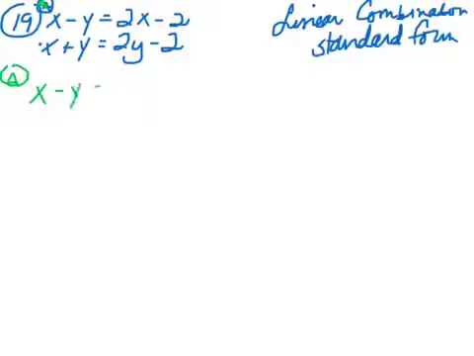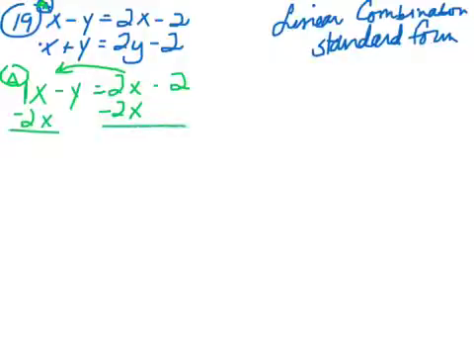x minus y is 2x minus 2. And what I'm going to do is collect all my x's and y's on the left-hand side. So to move my 2x over here, I will subtract 2x. Remember, this is a 1x. 1x minus 2x is a negative 1x. I can put that there if I want to, I don't have to. And then I have a minus y equal to negative 2.